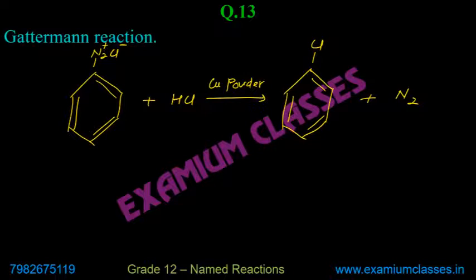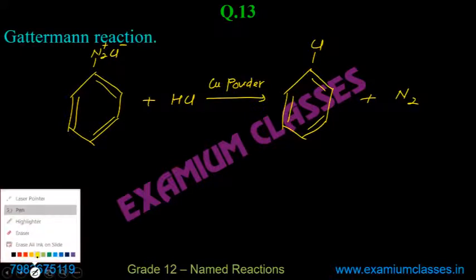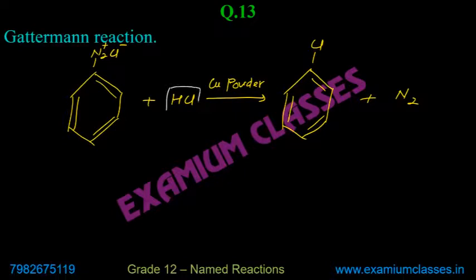If you take instead of HCl, you take HBr. So whatever you take here, so again, very important point basically. It decides the halide. If you take HBr, then bromobenzene will be produced.